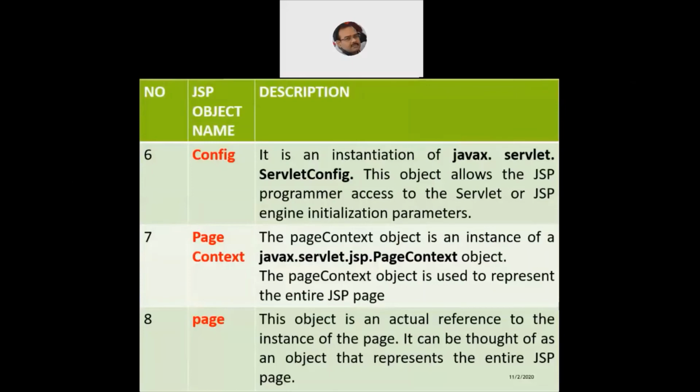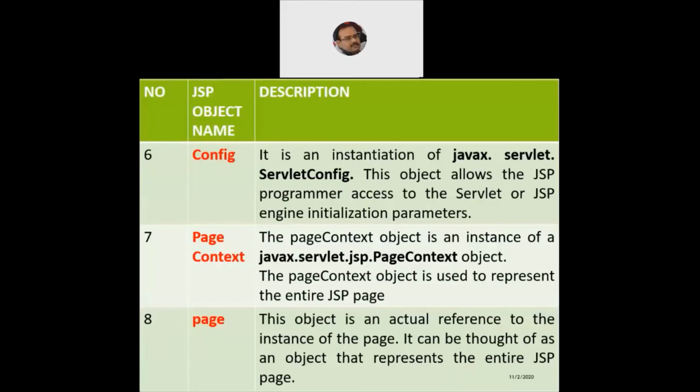Then we have the page context. The page context object is an instance of the javax.servlet.jsp.PageContext object, and this context is used to represent the entire JSP page. So if we would like to present the entire summary of the JSP page, what are the total number of variables, functions, components, and tags being used in the current JSP page, the page context object can be used to give an entire snapshot or summary of the currently visible JSP page on the browser.